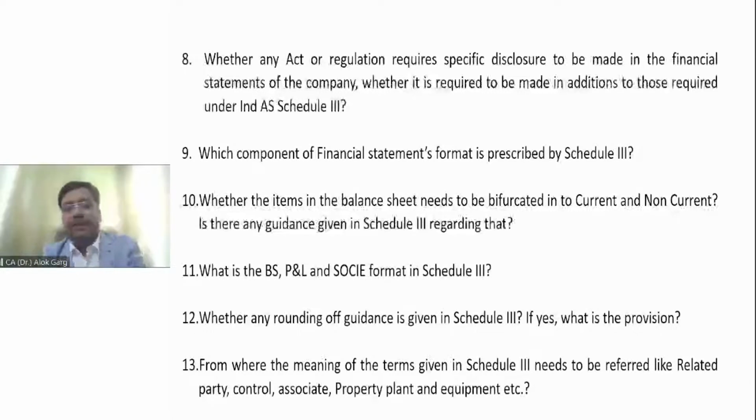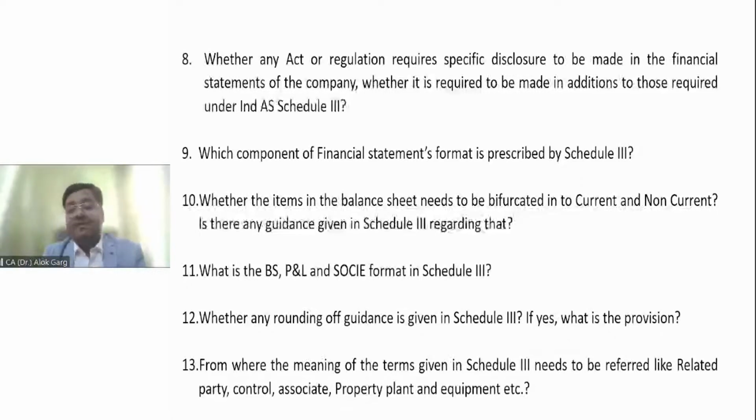Or for example, the Income Tax Act requires some additional disclosure. So if any act or regulation requires some specific disclosure in the financial statement of the company, whether it is required to be made in addition to those required under Ind AS and Schedule 3, the answer is yes, right?